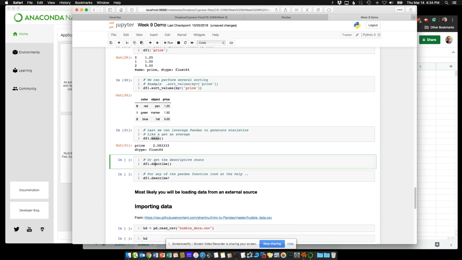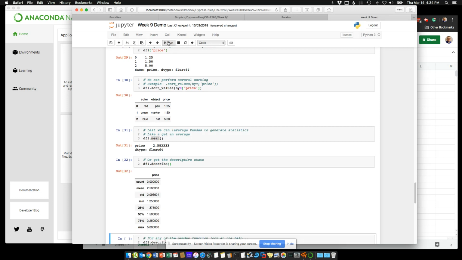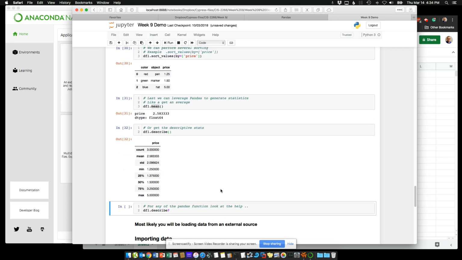But the best way is to just do describe. df.describe, again, this is our data frame. And you can call yours data1, frame1, foobar, in either case, it's the .describe that's important. And there we go. We get a full range of statistics here: the count, the mean, standard deviation, mins, max, percentiles.